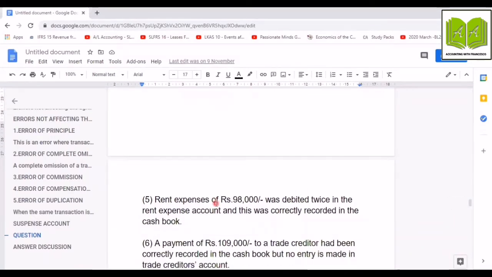Now, in the debit side of the rent expense account, there are 298,000. So what you must do to rectify this error? It is simple. You can credit 198,000 to the rent expense account, right? So here it says that it is correctly recorded in the cash book. Now, if it is correctly recorded in the cash book, if we have credited 98,000 to the rent expense account, there should be a debit entry, so we are going to debit it to the suspense account.